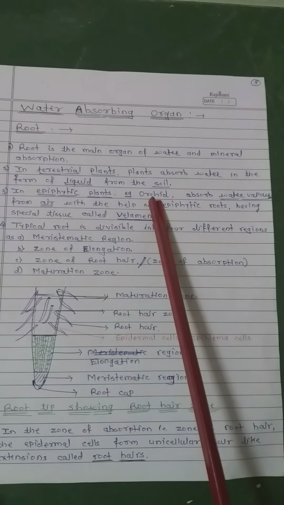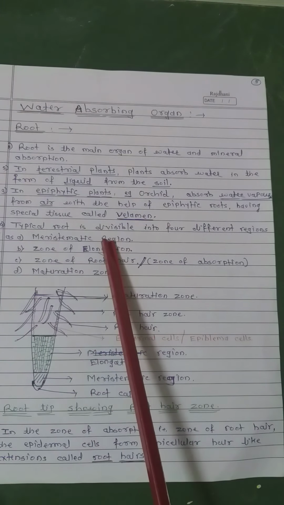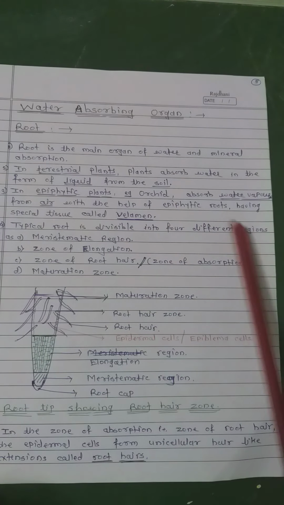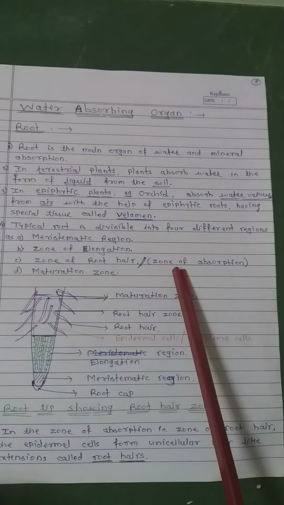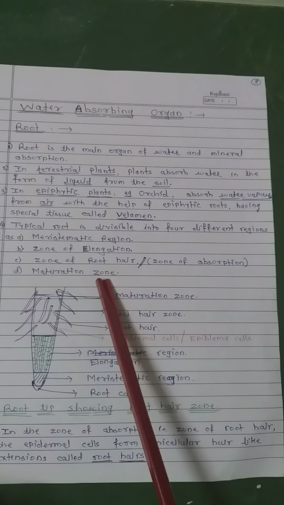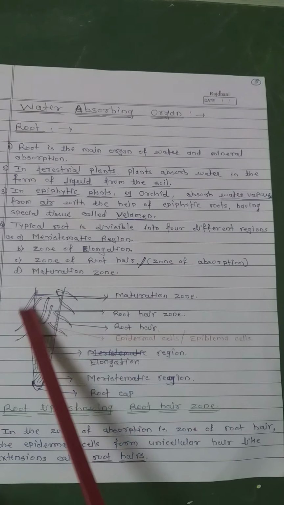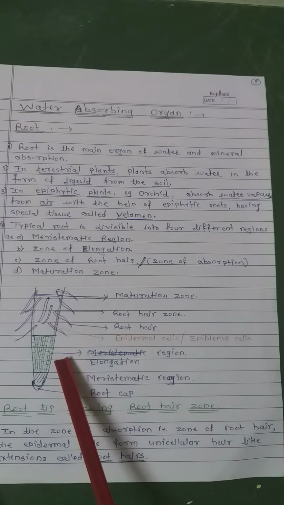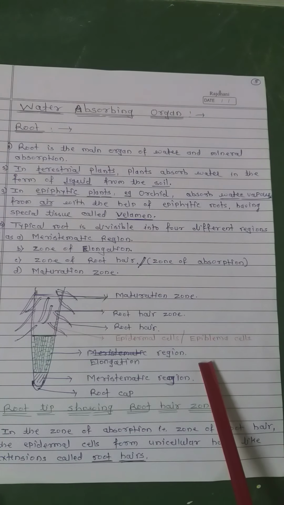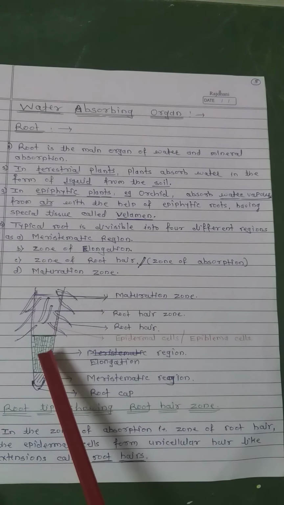The typical root is divisible into four different regions: meristematic region, zone of elongation, zone of root hair, also called zone of absorption, and last, the maturation zone. Here is the root cap, and this is the meristematic region. The meristematic cells or tissues have the capacity to divide and redivide, so continuous cell division takes place there. These cells get matured in the elongation region, so it increases the length of the root.